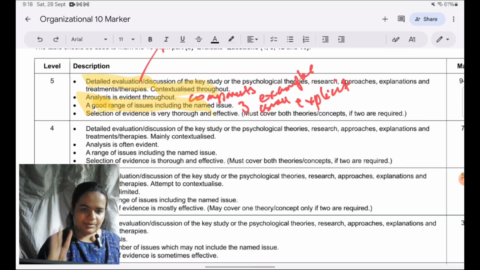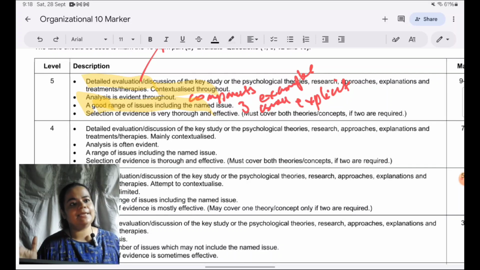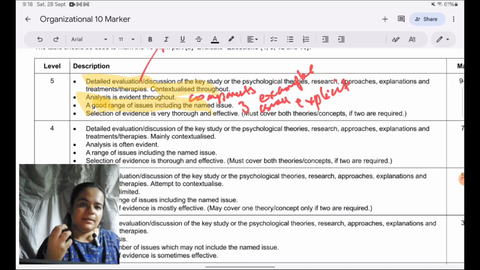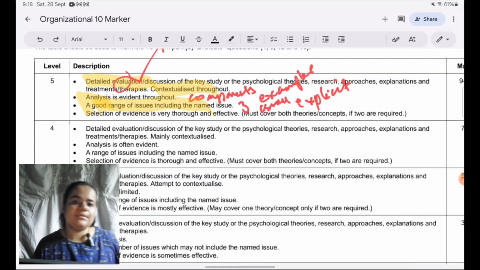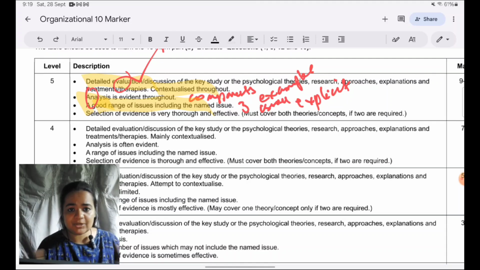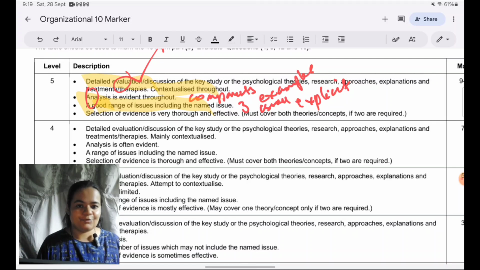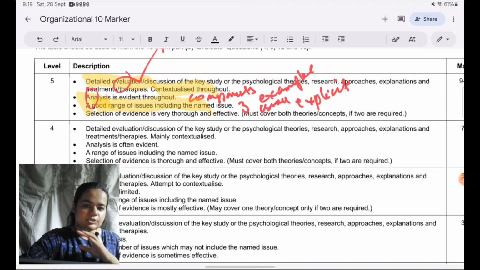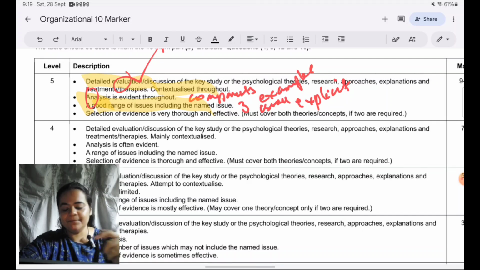So I feel taking up 3 issues and taking a depth approach, that is writing in detail about each, is better than taking 5 or 6 and then just touching upon them and not detailing on any, because there's a danger. Unless you're a very good writer, evaluation and analysis will be compromised. When you're giving breadth of issues, the tendency is just to name it, okay, this is deterministic, that one is free will, finished, because I need to write about 4 more issues, so I'm very concerned about that. So I don't elaborate on what I mentioned, then it becomes a very generic answer. So my suggestion would be take 3 issues in all and elaborate them in depth.